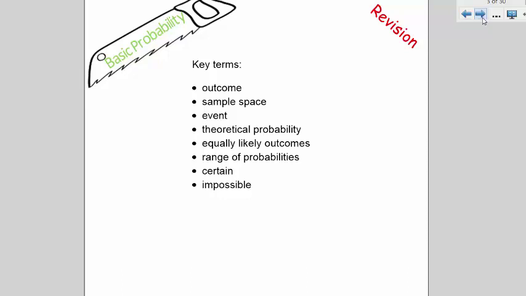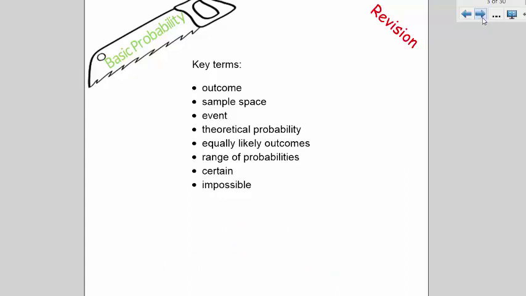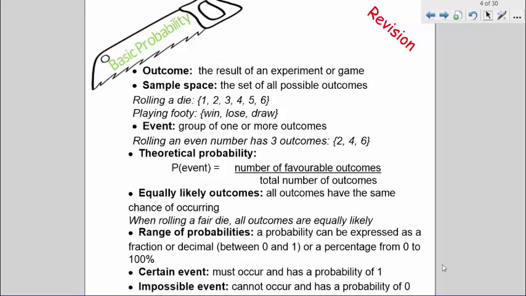The probability of an event ranges from impossible, or a 0 chance of occurring, through to certain, or a 100% chance of happening, and everything in between. The probabilities can be expressed as a number between 0 and 1, as a decimal or a fraction, or as a percentage between 0 and 100%. If you need these notes, you can pause the video and copy them from the following screen.